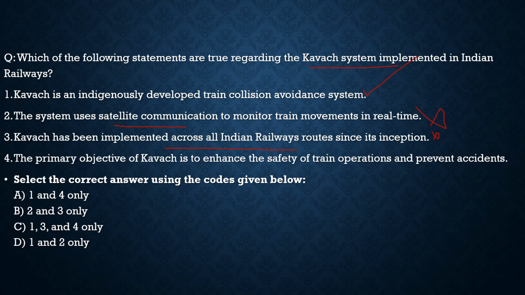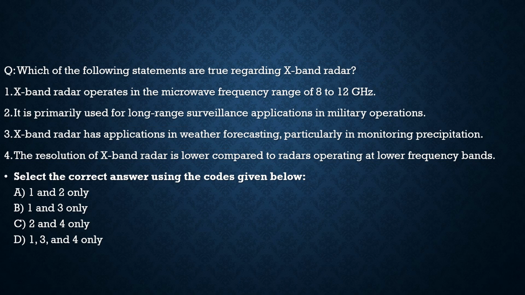Fourth, the primary objective of Kavach is to enhance the safety of train operations and prevent accidents. 100% correct. So with respect to this question, the correct statements are statement 1 and statement 4. And from the code given below, the correct code would be option A. With this, I hope you had understood the application of the Kavach system in India and where it is right now, what its level is in India right now. With this, let's move to another question and try to understand that. Here the question is about which of the following statements are true regarding the X-band radar.